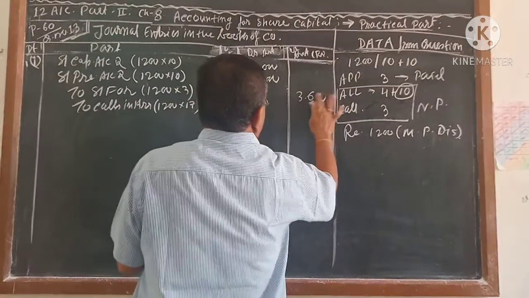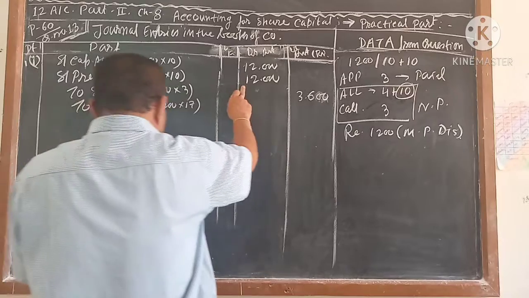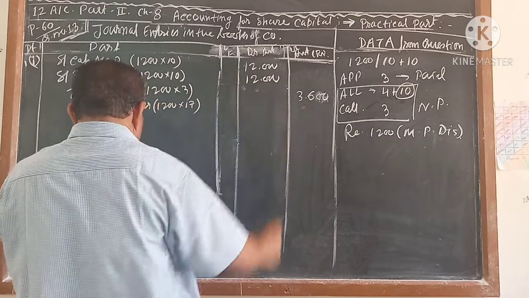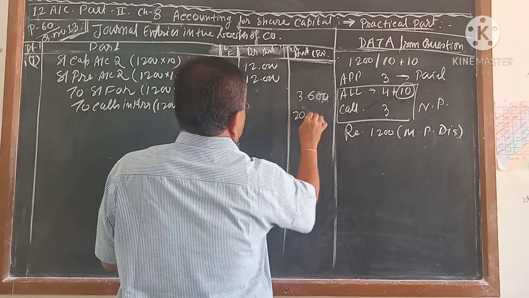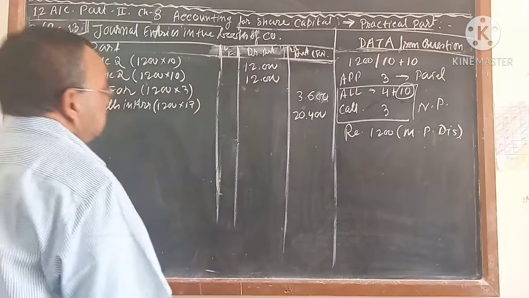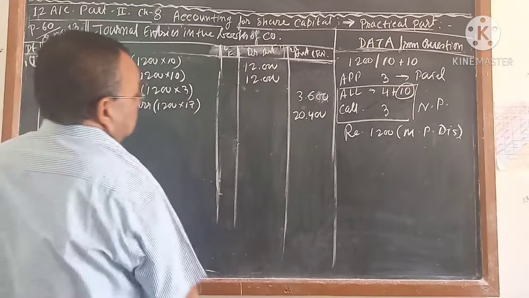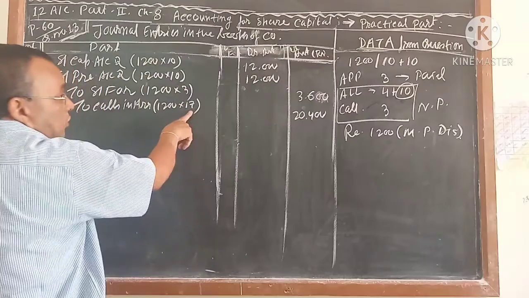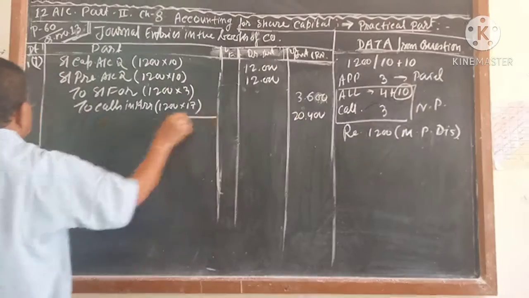So how much is coming? 12 plus 12, that is 24, minus 3,600, is coming 20,400, I think so. 20,400. Yes. Understand or not? This I wrote together. If you add this, it is coming 24,000. This is 40,000 is coming because 4 plus 10, 14 plus 3, 17.